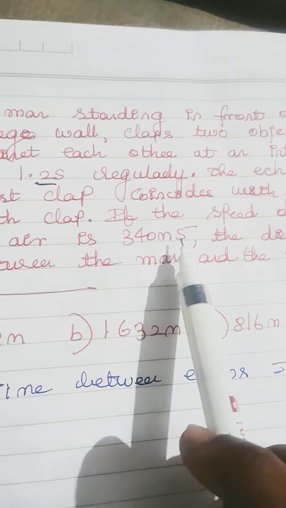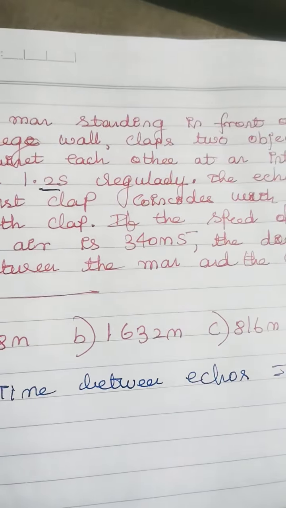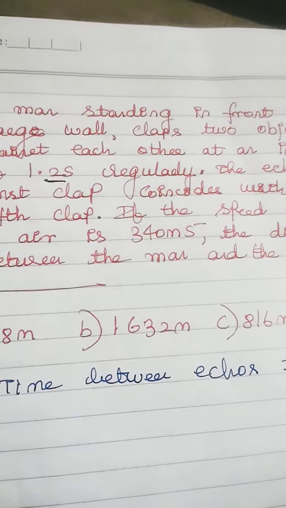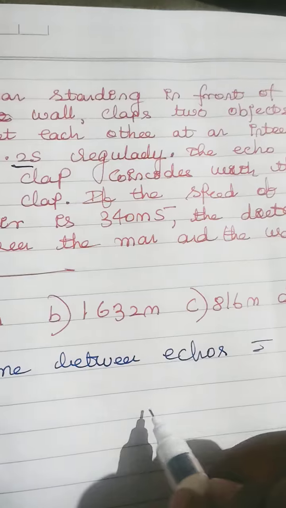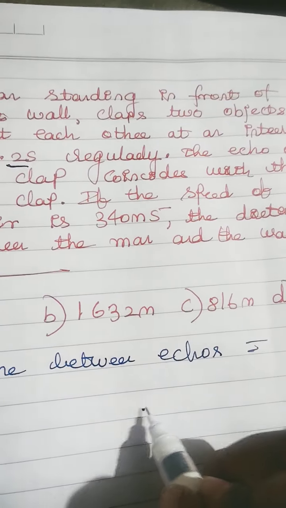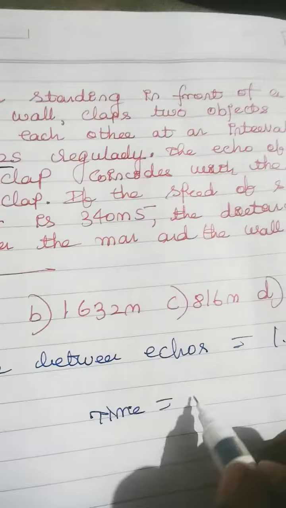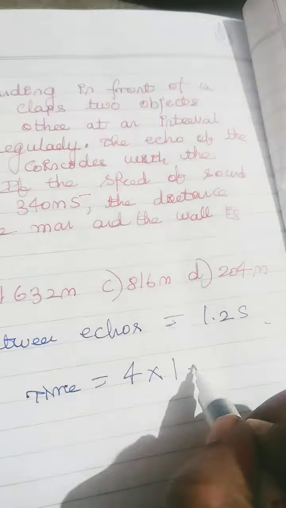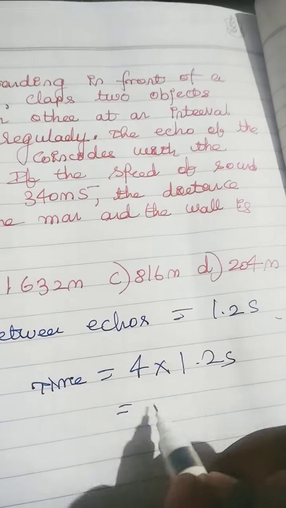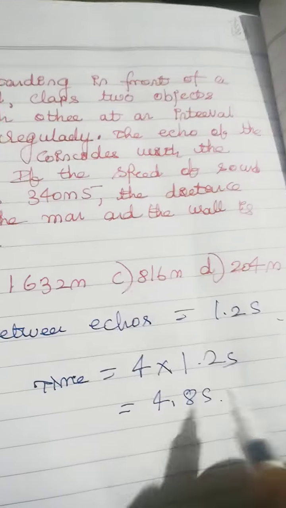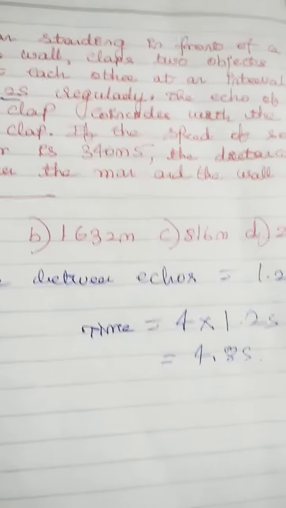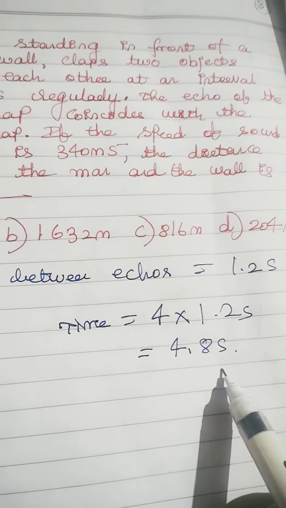So, the time between the first and fifth clap is 4 intervals. So, 4 into 1.2 seconds, we will get 4.8 seconds. So, the echo of the first clap returns after 4.8 seconds.